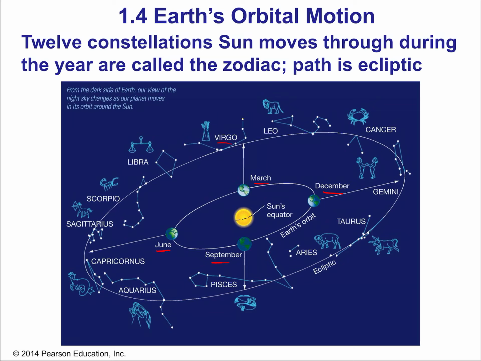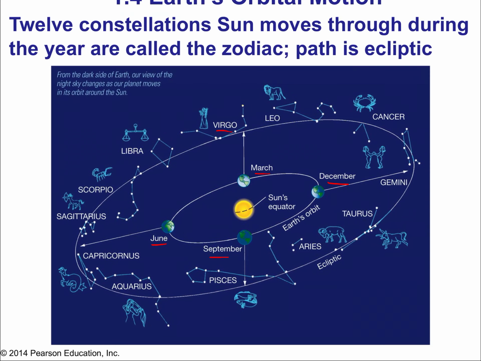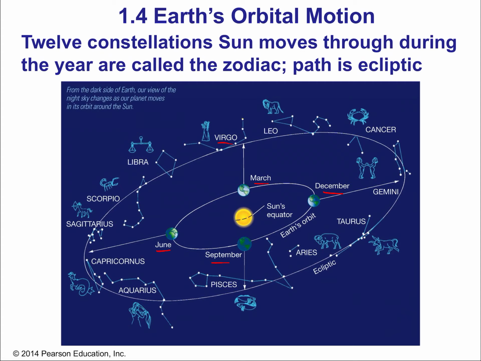Virgo, for example. When you're in September, you can't see Virgo because Virgo would rise and set with the sun, and the light of the sun totally washes out stars. You can't see stars behind the sun unless it happens to be an eclipse. More on that in just a moment. So that's why they're not visible in the night sky.